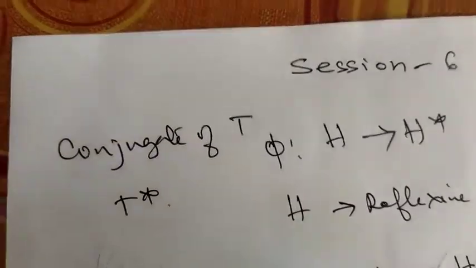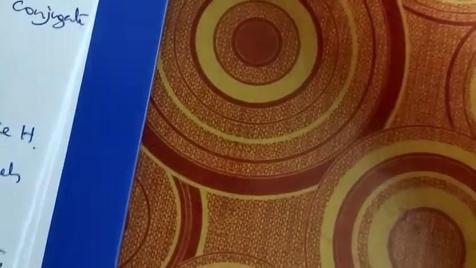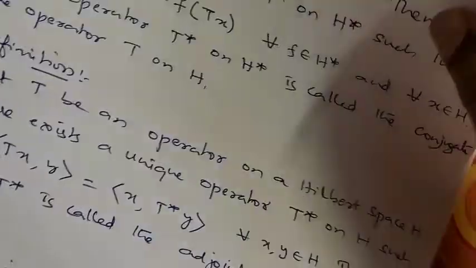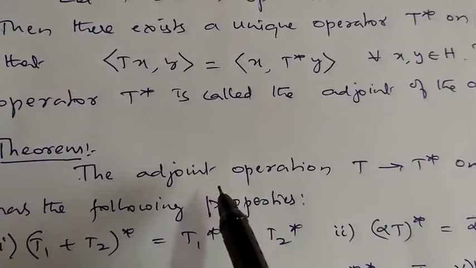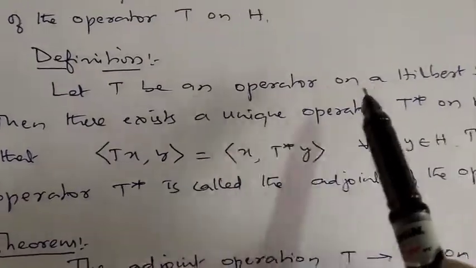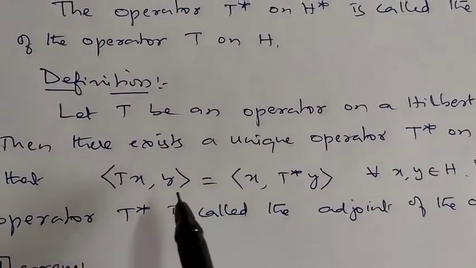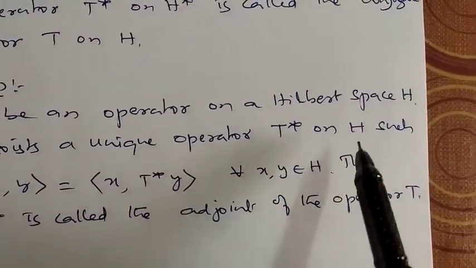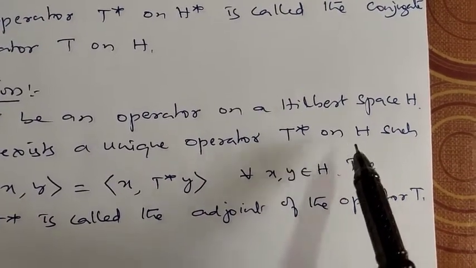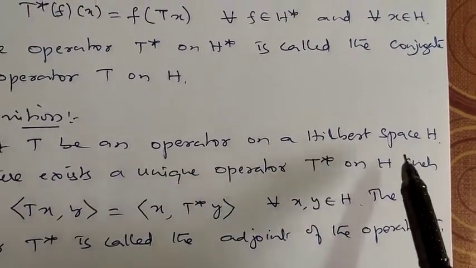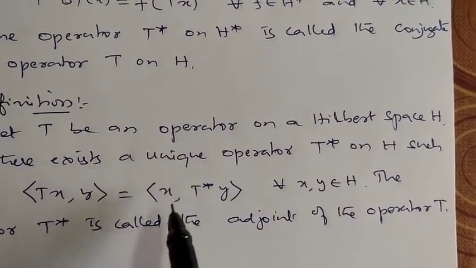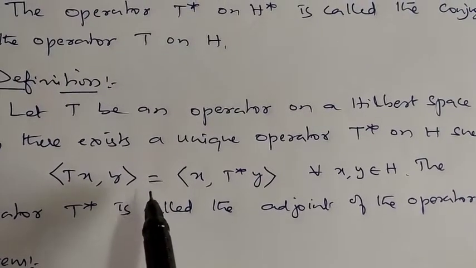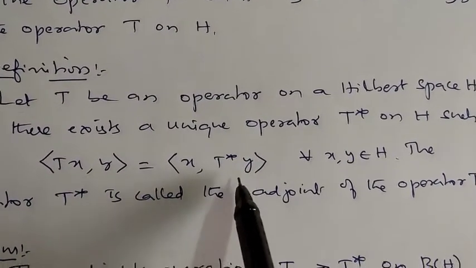Next definition, let's define what is meant by an adjoint of the operator T. Let T be an operator on a Hilbert space H. Then there exists a unique operator T star on the same space H such that the inner product of T(X), Y equals the inner product of X, T star(Y).